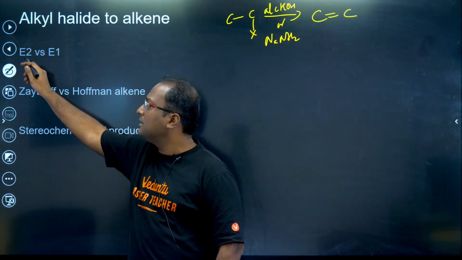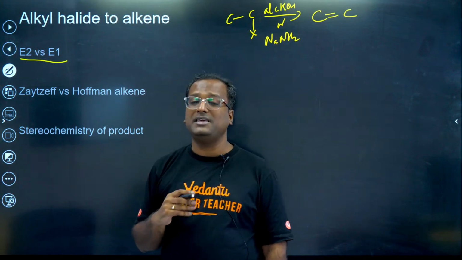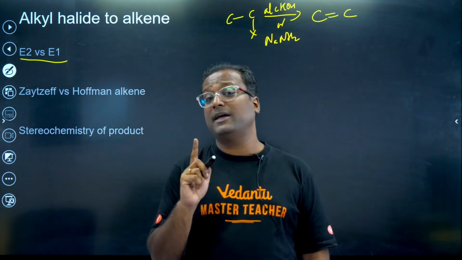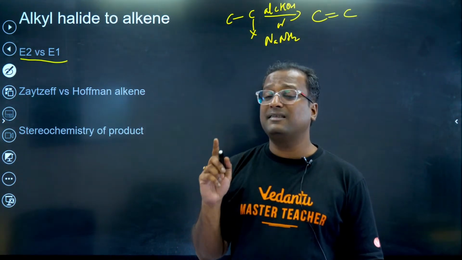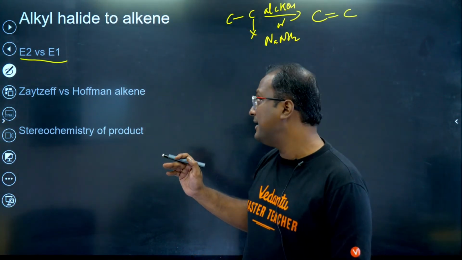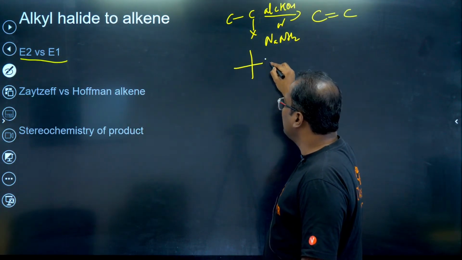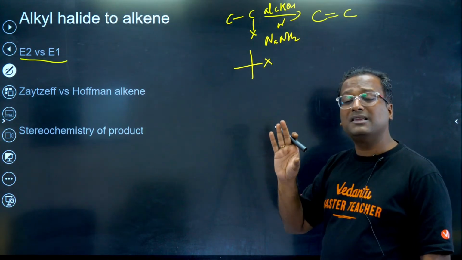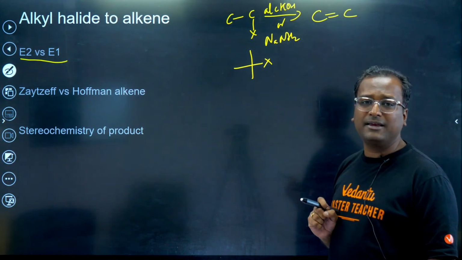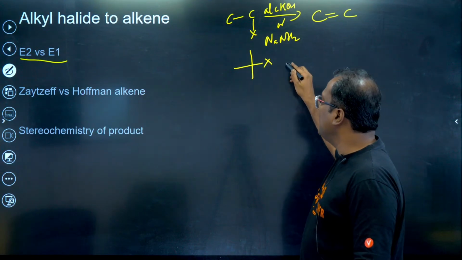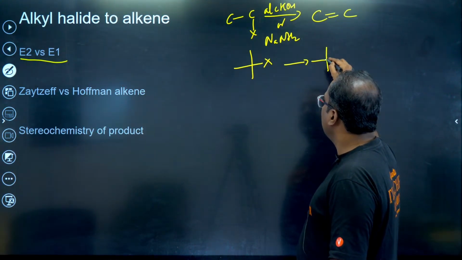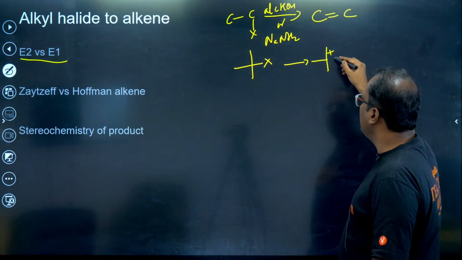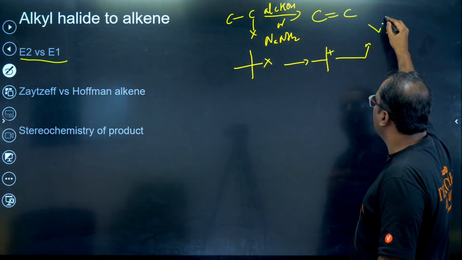Now, we have to be very careful about certain points in elimination, guys. One is whether the reaction is undergoing E2 or E1. When do you get E1 elimination? When the carbocation formed is very stable, that is a 3 degree alkyl halide. In this situation, the carbocation formed is very stable. There is a lot of bulkiness around the carbon carrying the halogen. So we get E1 elimination in such cases, that is a carbocation gets formed, and then elimination takes place.